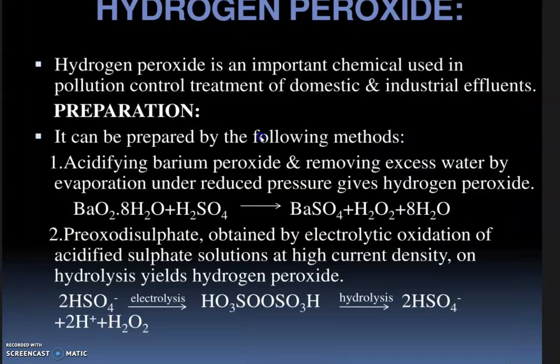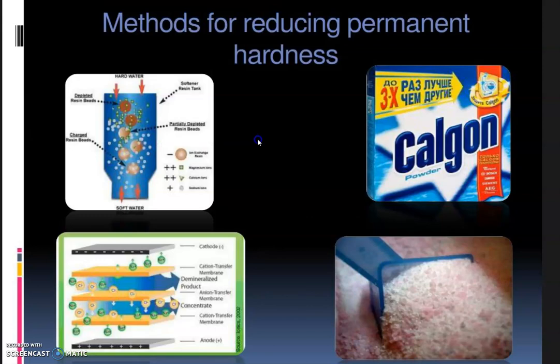From hydrogen peroxide, that portion is deleted. So hydrides, water, and the introduction, only these are in this hydrogen chapter. All other portions are deleted.